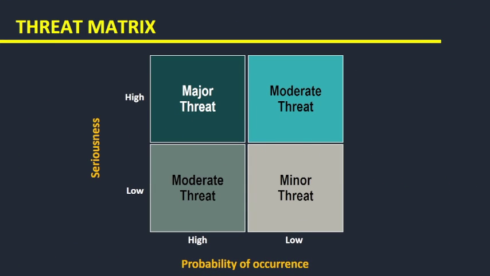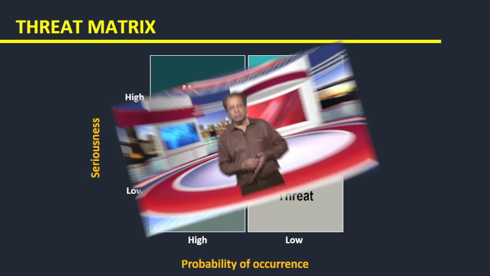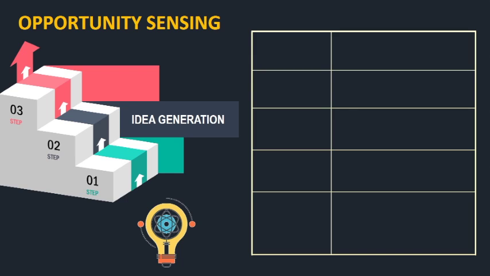If it is a moderate threat, as you can see on the screen, then it can be thought of, but if it is a minor threat, then we can always go ahead with the opportunity. Okay. The second step is the idea generation. So, the people, they can generate the ideas, we are all educated people, even the people who are not educated, they can also generate the ideas.